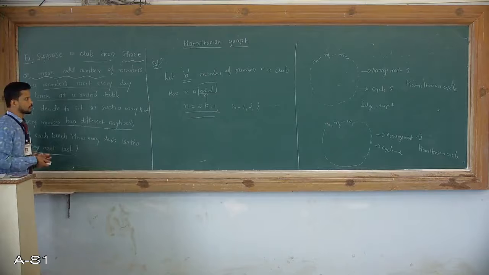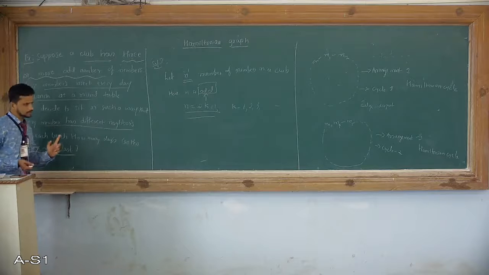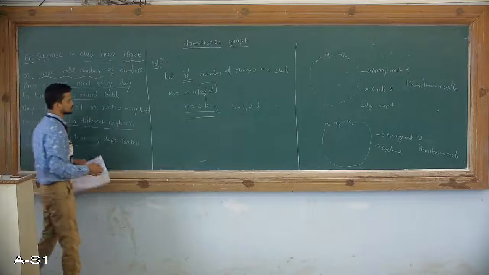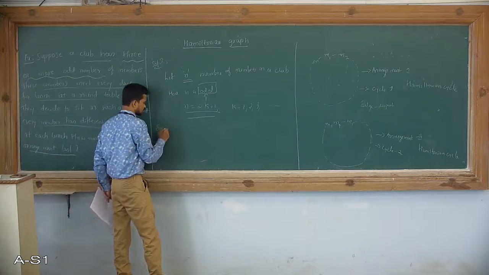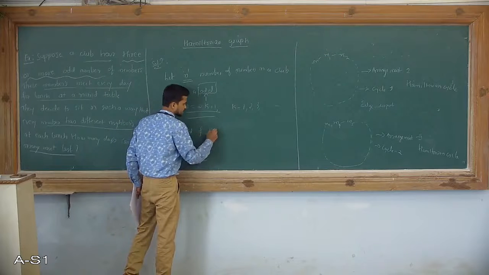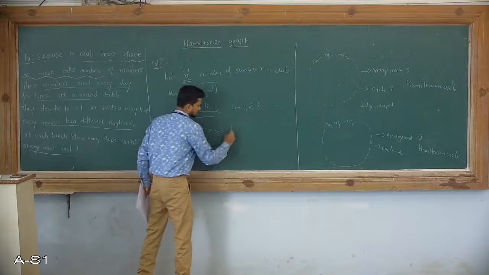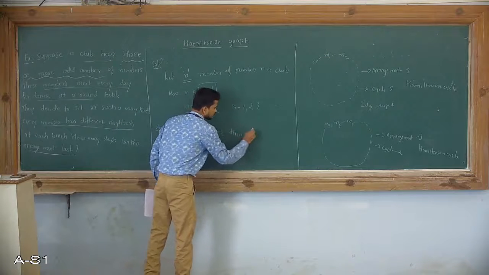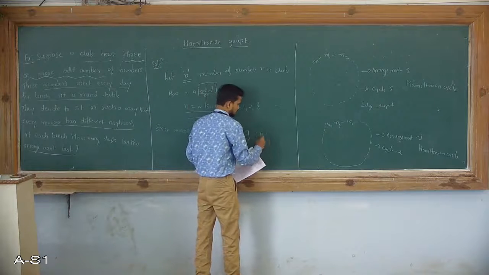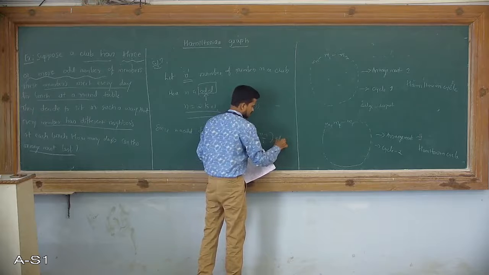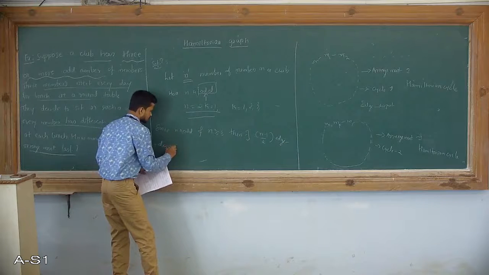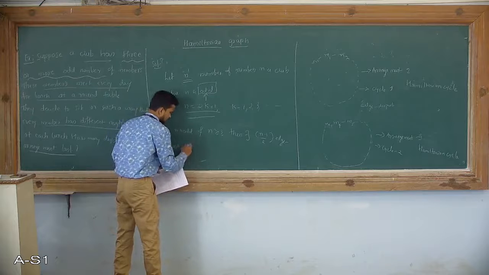So since n is odd, and n is greater than or equal to 3, there exist n minus 1 by 2 edge disjoint Hamiltonian cycles.